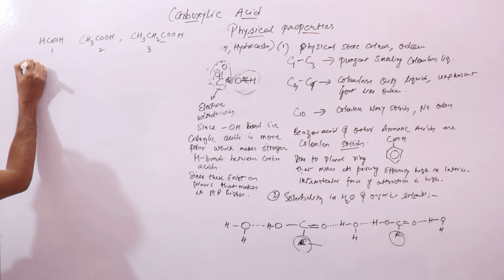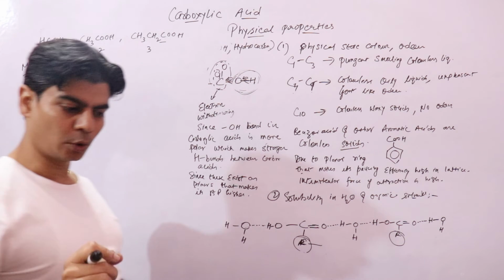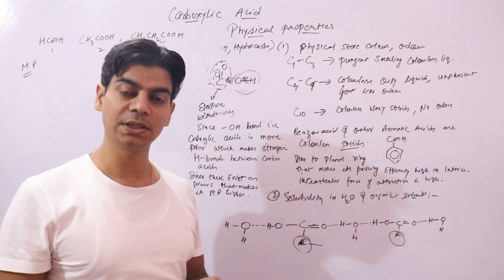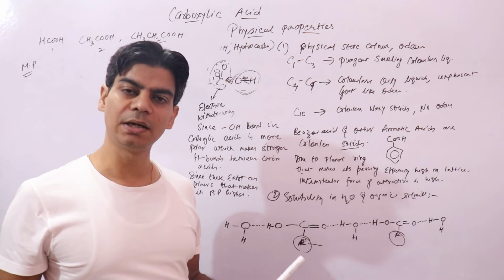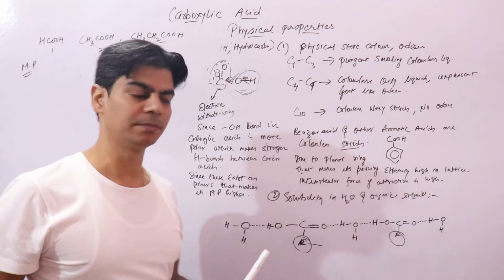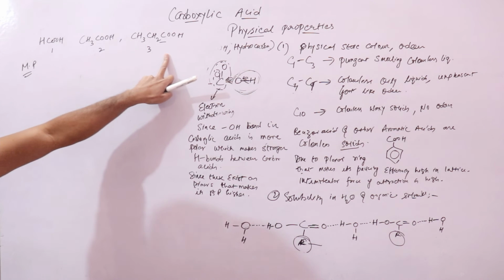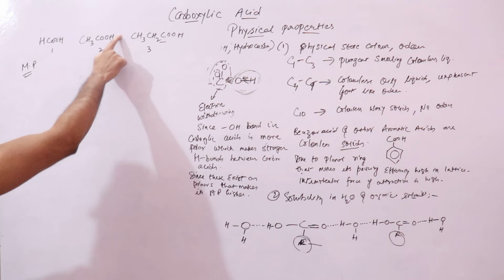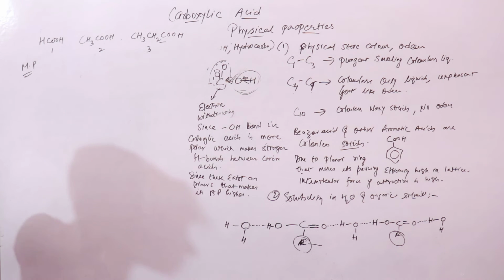So the melting point for a carboxylic acid that contains an even number of carbon atoms is higher than its immediate neighbors that contain an odd number of carbon atoms, right? So these are its immediate neighbors, formic acid and propanoic acid. So the melting point of acetic acid would be higher than formic acid and propanoic acid, right?